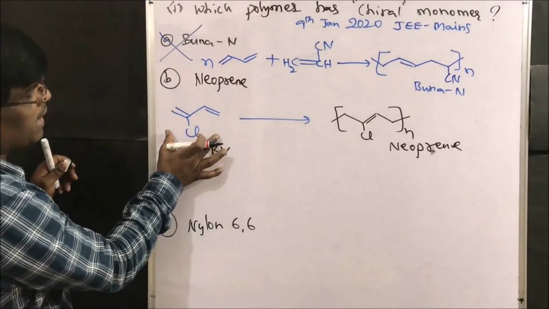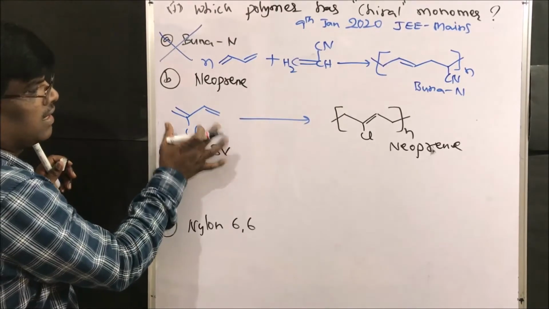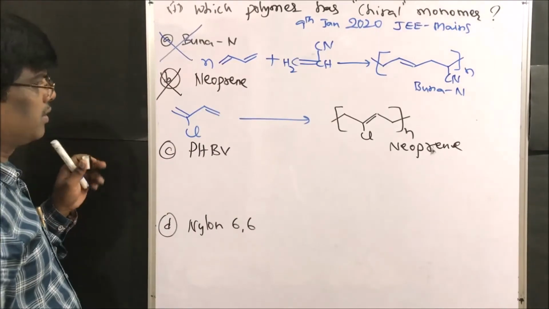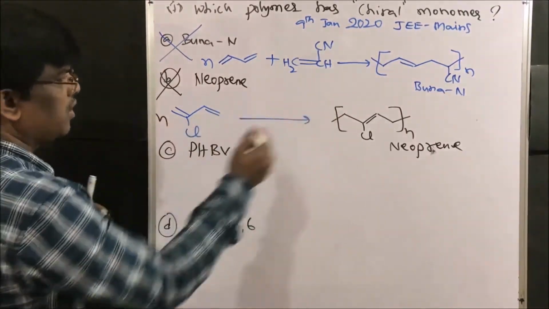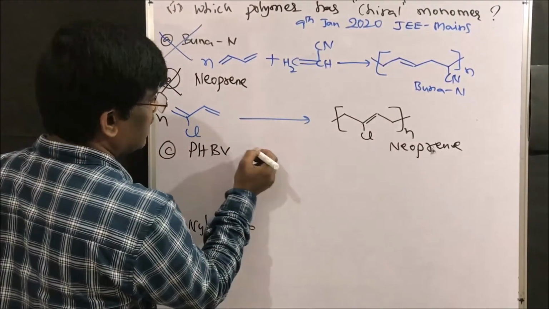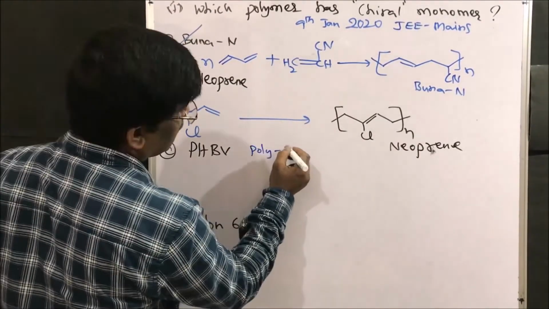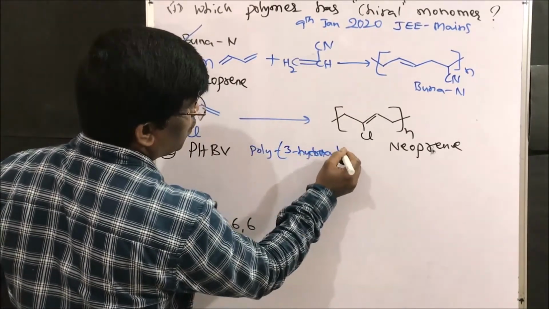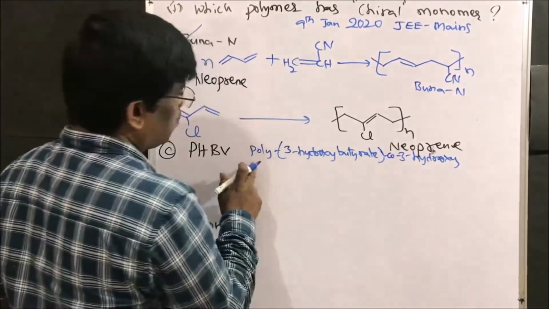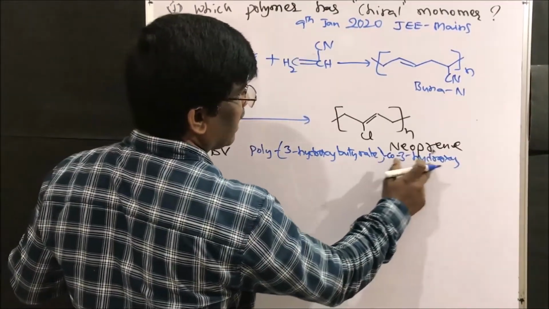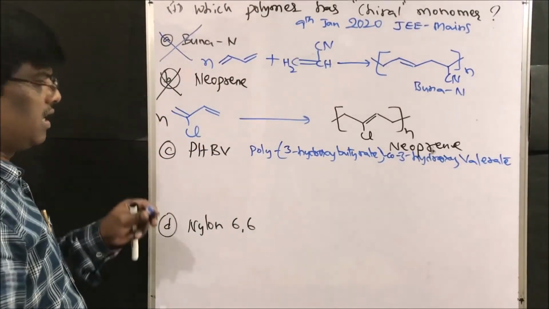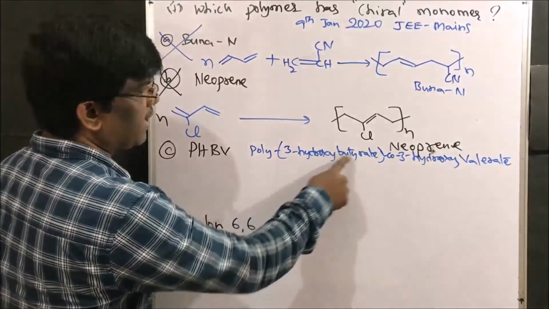So what about the monomer? Is there any chiral center in this? No chiral center. So this is also not going to be our compound. Yes friends, so n moles it is going to give PHBV. What is PHBV? Let us write the name of PHBV: poly 3-hydroxybutyrate co 3-hydroxyvalerate is PHBV.